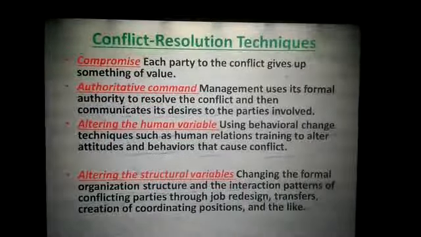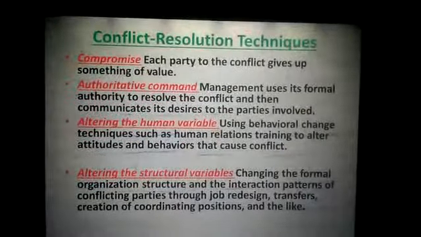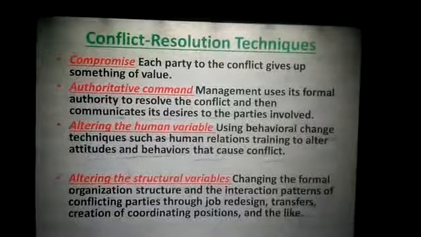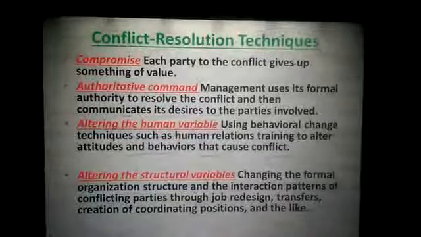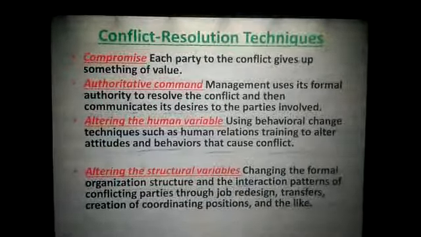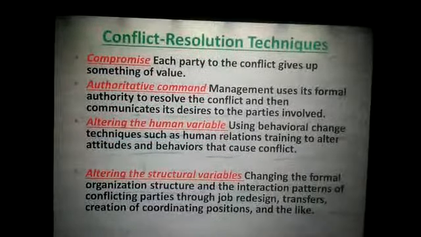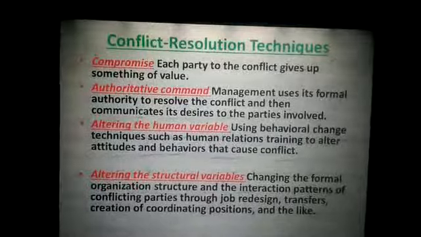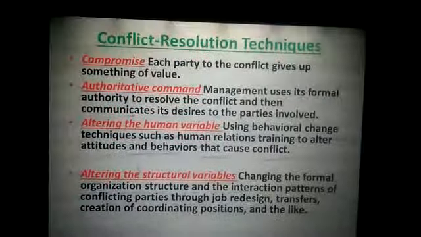Altering the human variable. You can alter the human variable using behavioral change techniques. These are behavioral change techniques that are used to alter the human variable, such as human relations, tending to alter attitudes and behaviors that cause conflict. Altering the structural variable. You can alter the structural variable, like changing the formal organization structure and interaction patterns of the conflicting parties. And how can this be done? Through job redesign, transfers, creation of coordinating positions, and the like.